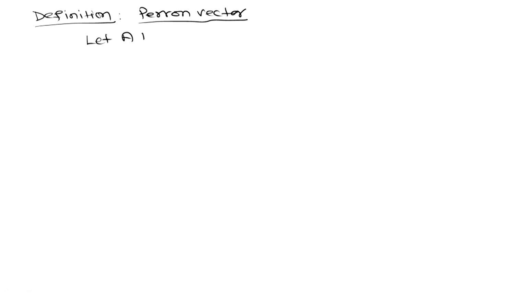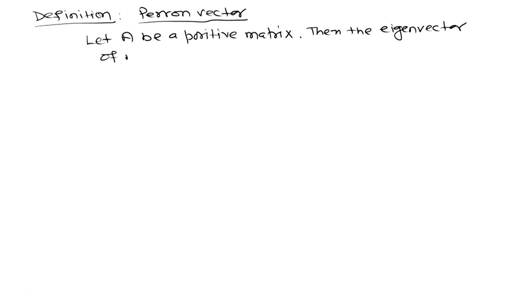Let A be a positive matrix, then the eigenvector of A associated with the eigenvalue which is the spectral radius of A is called the parent vector.